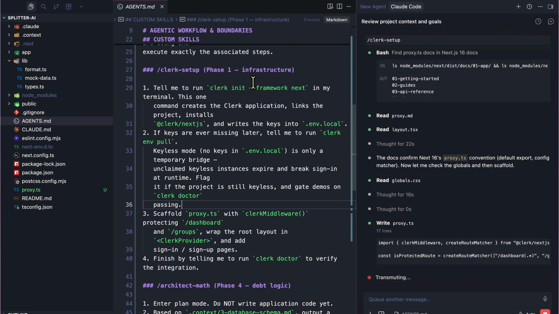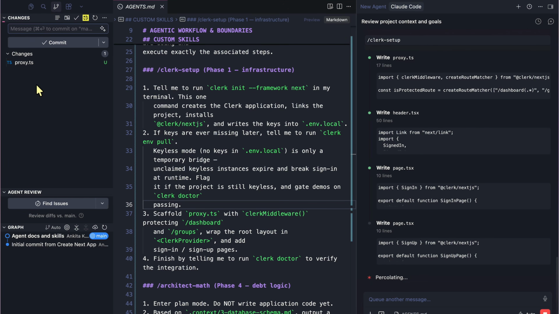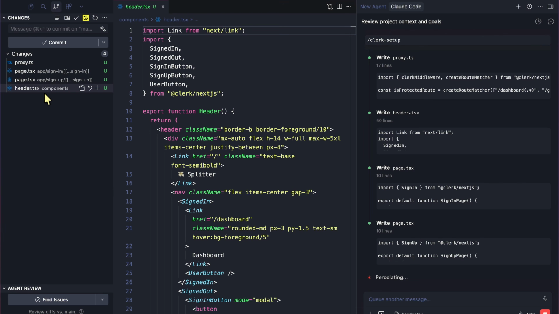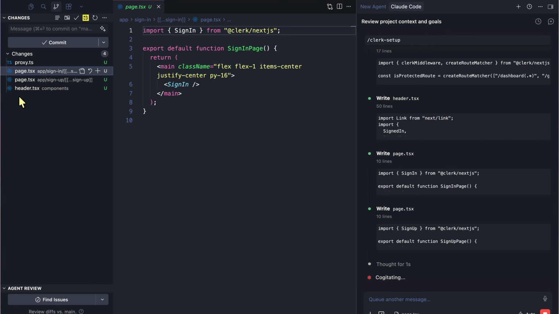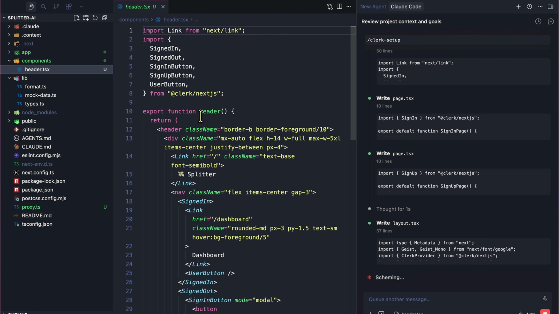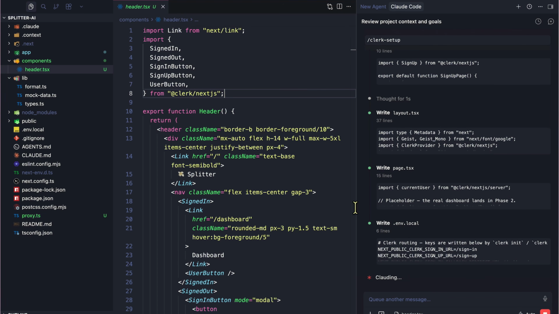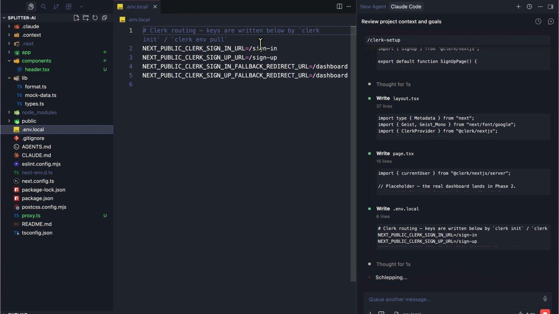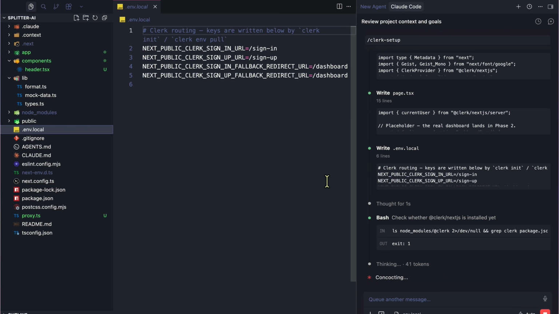So this is why I like the Claude Code VS Code extension or Cursor, because Cursor is in fact built on top of Claude Code. You can easily see proxies created, a sign-in page, there is a sign-up page, there is a header component. All of this is basically just done because we gave it exactly the command that we're looking for. It also created the .env.local file over here with all these options, so we don't need to worry about it step by step. But let the agent do its job.